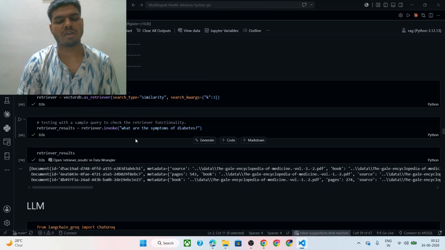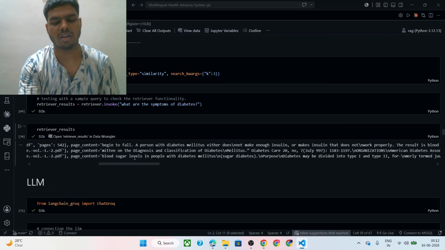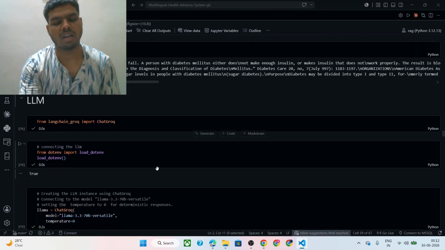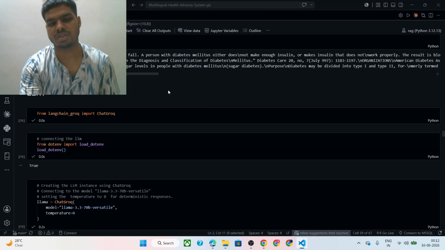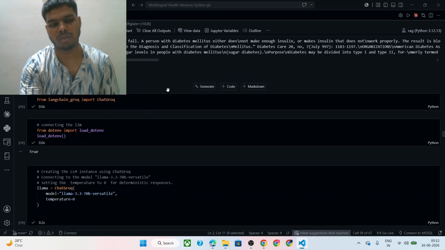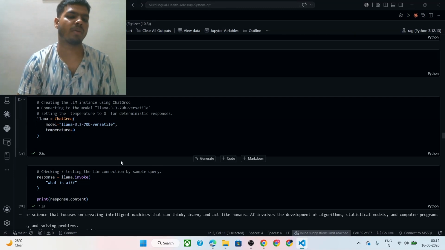Then we have used a simple retrieval function, making it a similarity search, setting it to 3 and checking it on our data. And the result is shown in here. And then we have used the LLM's power, large language model, NLP's power, to convert this information into a structured and representable manner. For this, we have used a Llama 3.3 70 billion versatile model.